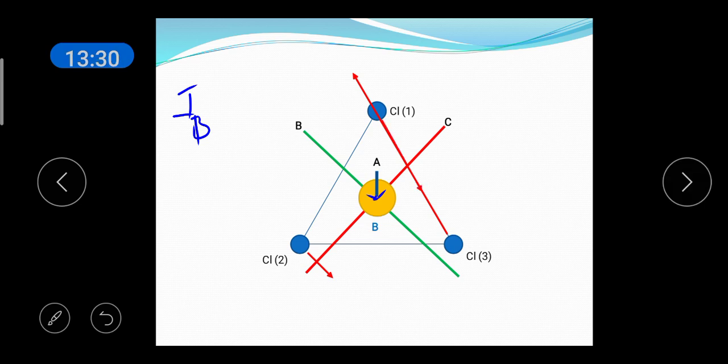So again you find the moment of inertia, and it is denoted as IC. We can see that IB is equal to IC. Next, when you rotate the molecule about A, the distances of the atoms from the axis are different. So IA is not equal to IC or IB. And by calculating the distances, you can find the values for IA and IB, and it is seen that IA is larger than IB or IC. This is the case of an oblate type molecule.